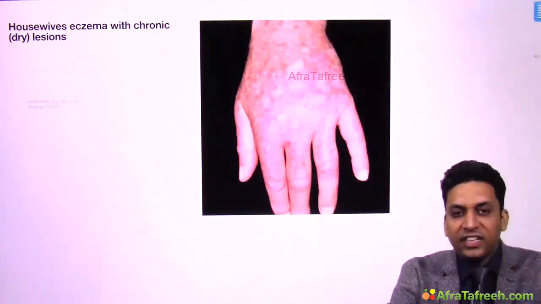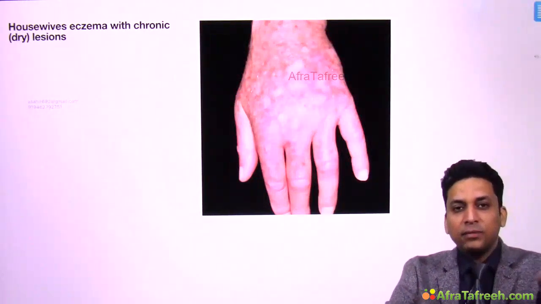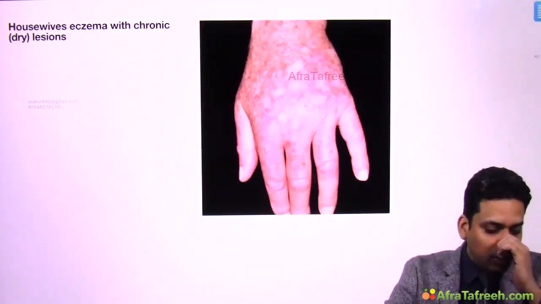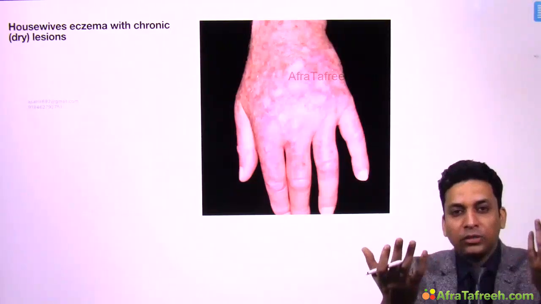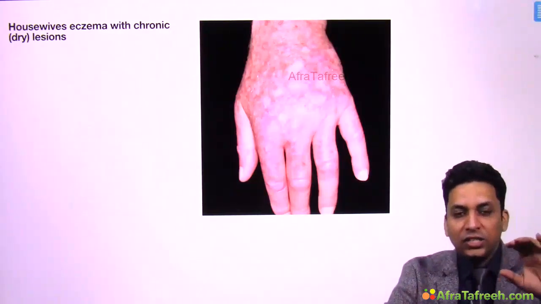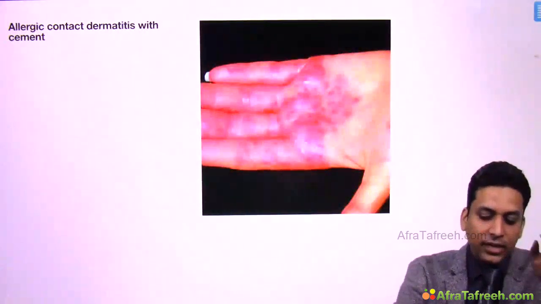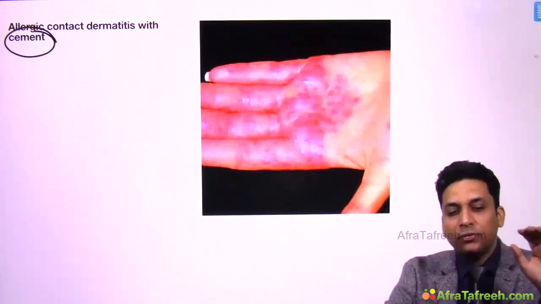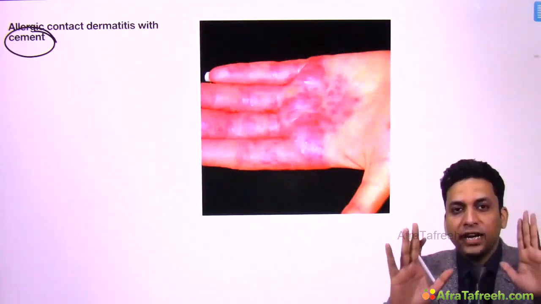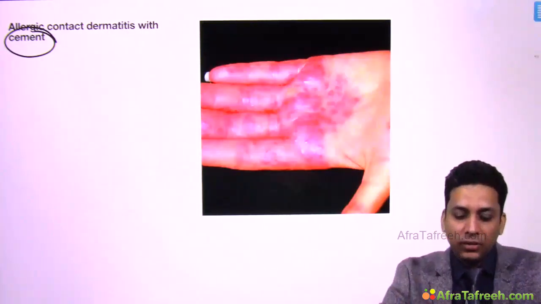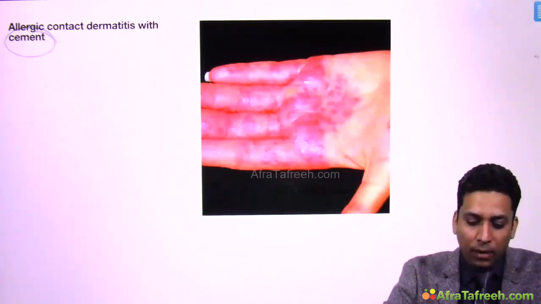Then housewife eczema, I already told you, is a chronic eczema where the patient develops dermatitis continuously due to exposure to detergents. The palm as well as the back of the hand might get involved. Initially the lesions will be oozing, gradually you will find thickened lesions over these sites. Allergic dermatitis to cement, as I told you, has potassium dichromate as the culprit. When the patient comes in contact with cement, potassium dichromate causes dermatitis over the hands or palm.